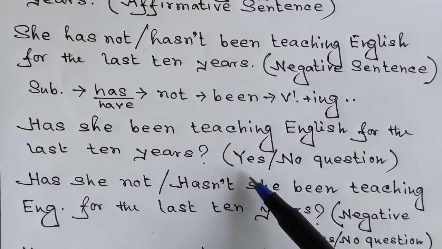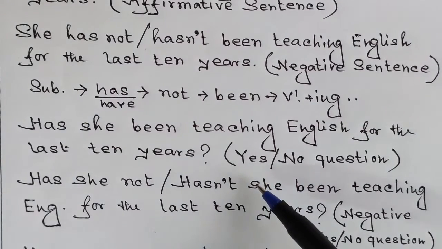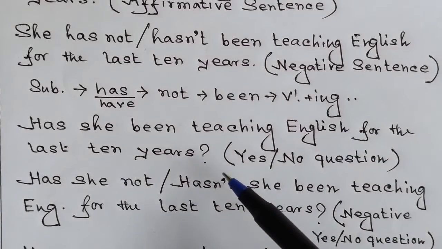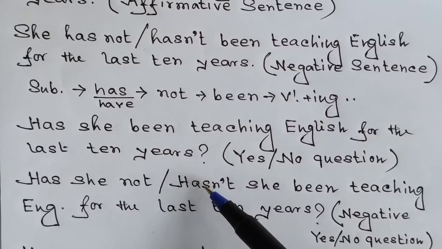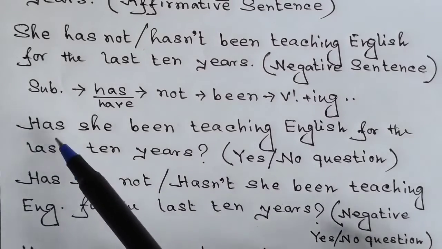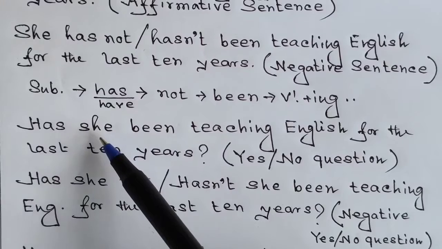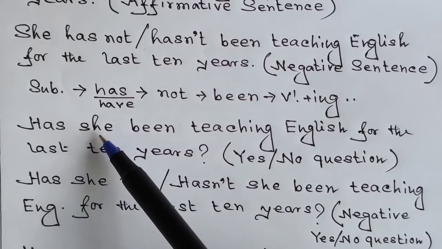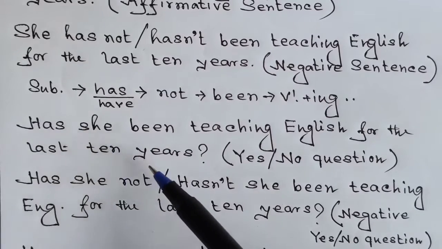I can tell you that you can go to the description box for all the links of the videos on tenses I made. Okay, you can watch those videos as well, and I have discussed constructions of sentences in those videos as well. Has she, here the first auxiliary verb should be put before the subject. Here she is the subject and I have put the word has or the auxiliary verb before the subject, and that has made my yes/no question.